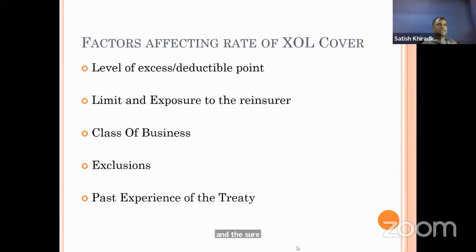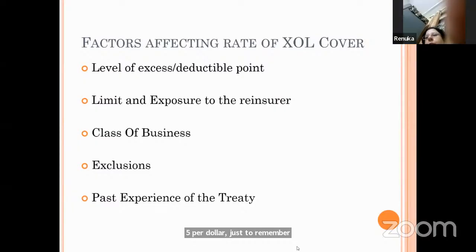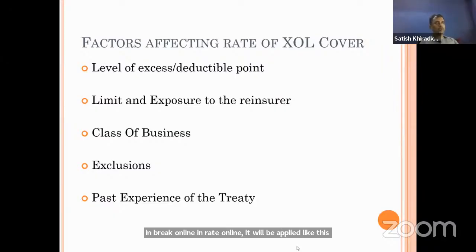So in that case, if they ask you the reinsurance premium, what will we do? We will apply that rate to the entire cover. Suppose it is 5 crore excess of 1 crore. So we will apply that rate to the entire 6 crore, not to the 5 crore only. Just remember this. In rate on line, it will be applied like this. If they are asking ROR or ROL, then whatever total coverage the insurance is providing up to the limit, we will apply the rate on that and then answer it.